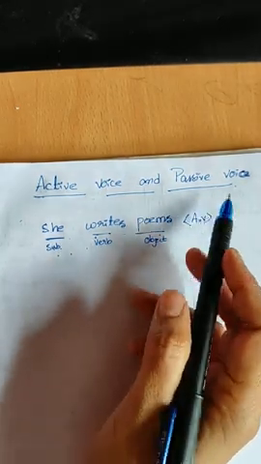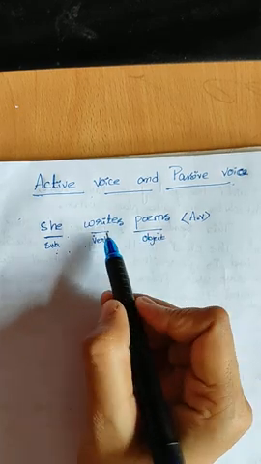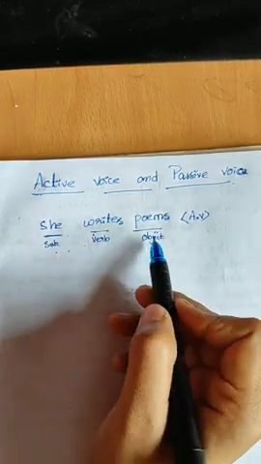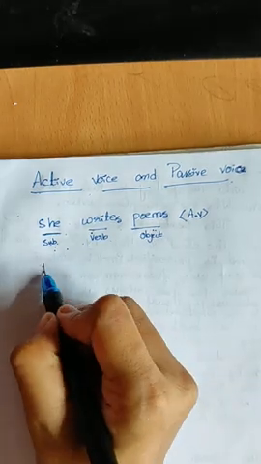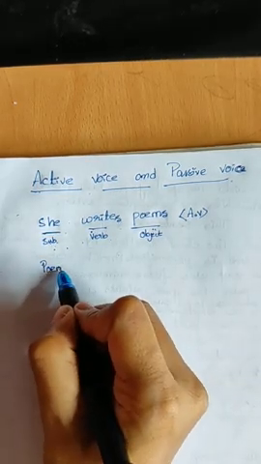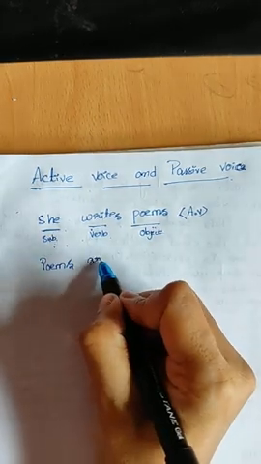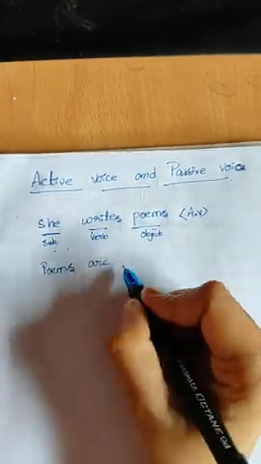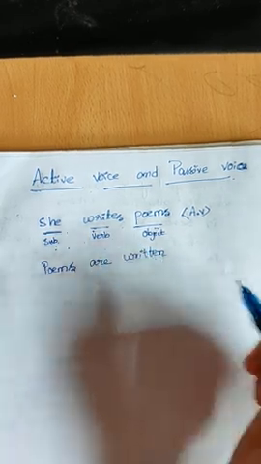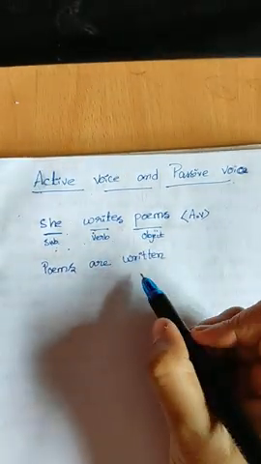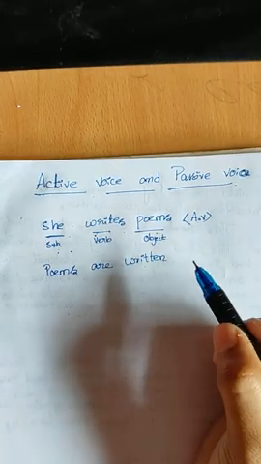Then what about the passive voice? So here we will write it in reverse. So we will highlight the object. We will bring the object first. What is the object here? Poems. Plural form, poems. Then are. So remember here always we have to use the past participle form of the action verb. What is the past participle form of write? Written.